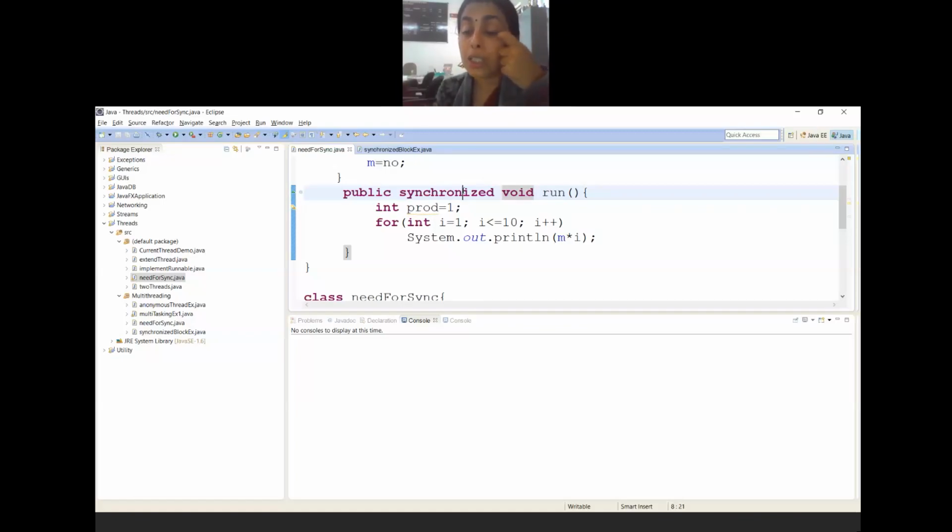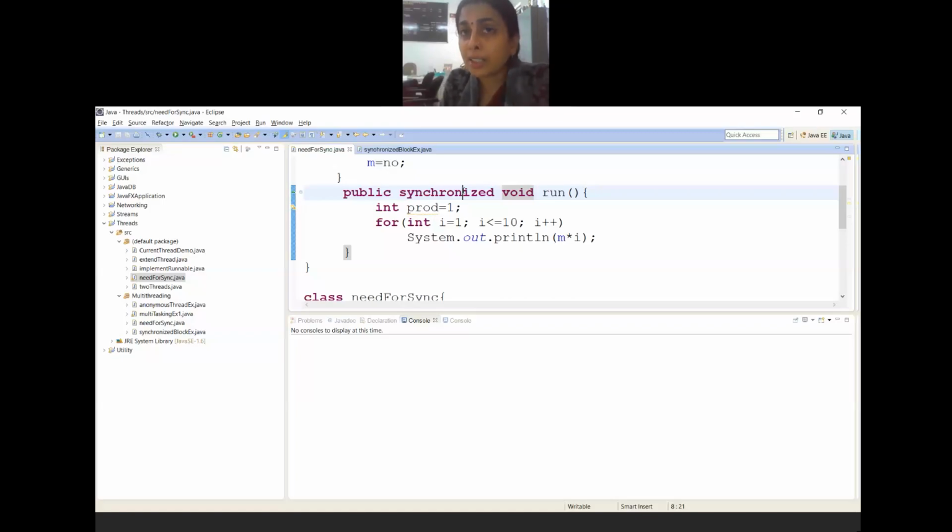Instead, what I will do is keep the run method as it is, without the synchronized word, and go on calling the functions whenever required. Method 1 is non-synchronized, so more than 1 thread can call that method at a time. Parallelly, 2 threads can work on it because they are independent.